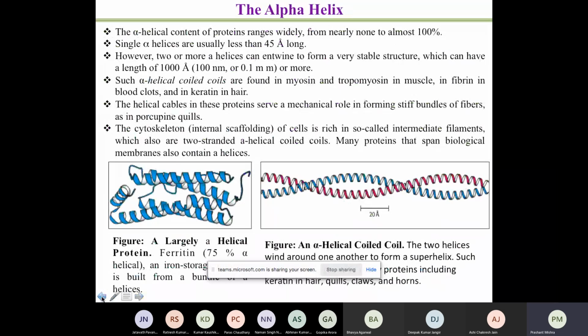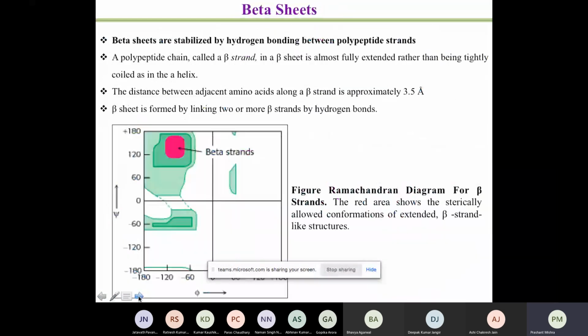Now moving on, so you have learned about the alpha helical structure. Now there are other structures which are also present, and one of them, a very common one, is the beta sheet. Beta sheets are stabilized by hydrogen bonding, like you have learned for secondary structure. They have polypeptide chains, which will be called beta strands. I will show you what a beta strand is.